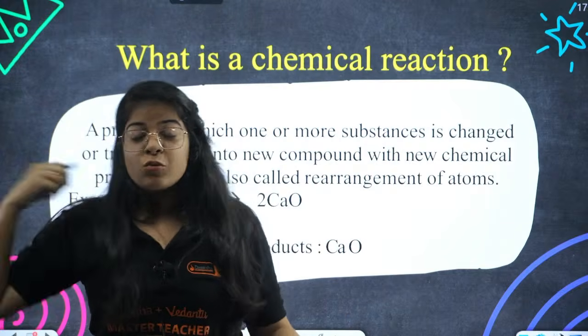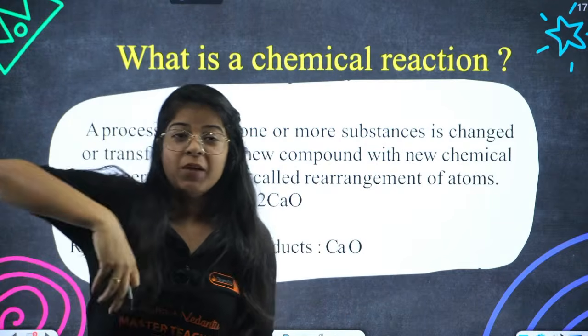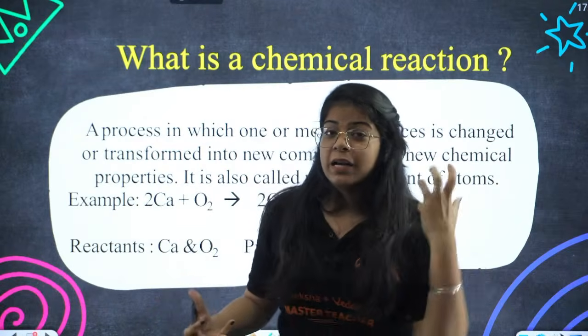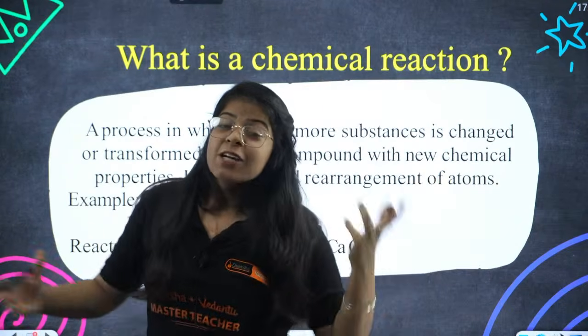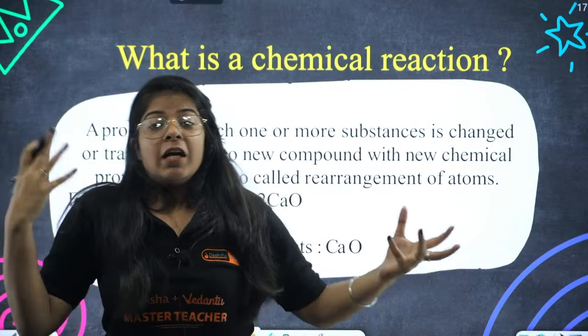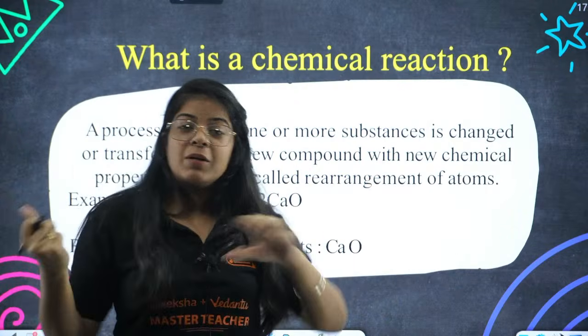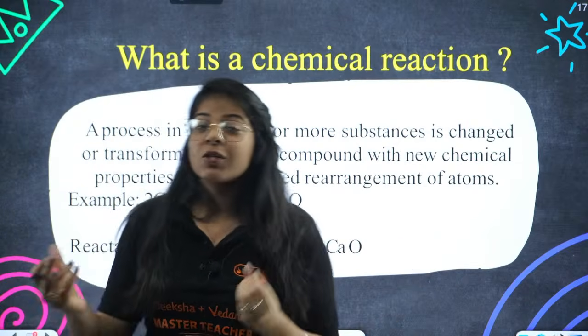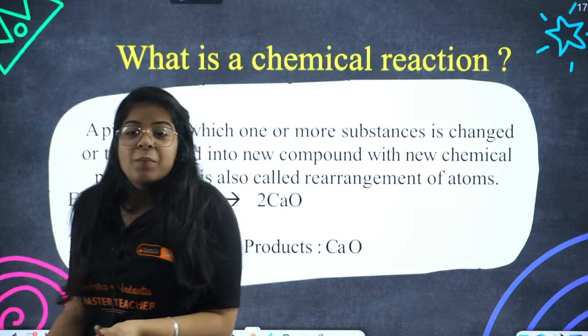This, tea leaves was solid, water was liquid, the elaichi was solid, adrak was solid, but now they are all combined and they are all a liquid, right? So the chemical properties are different. Elaichi was not hot, but when you put it in chai, now the chai is hot, so elaichi is also hot. So they have different chemical properties, right?